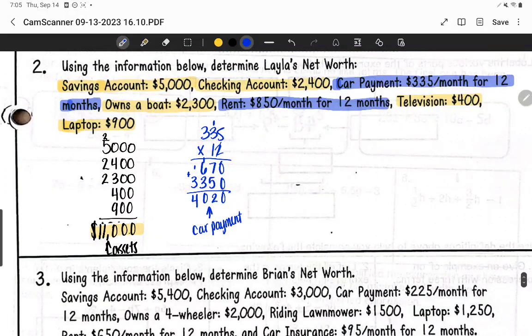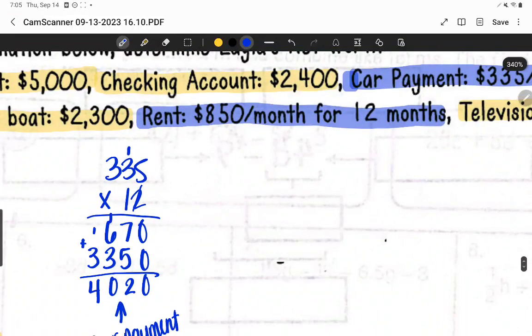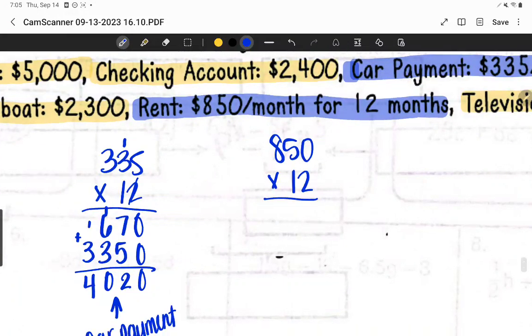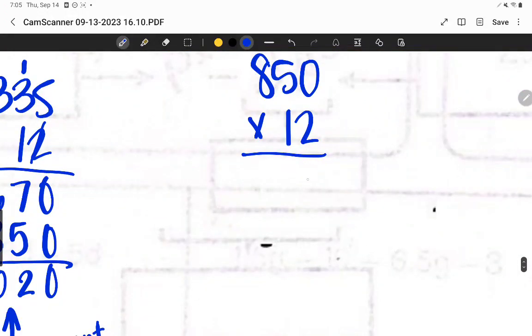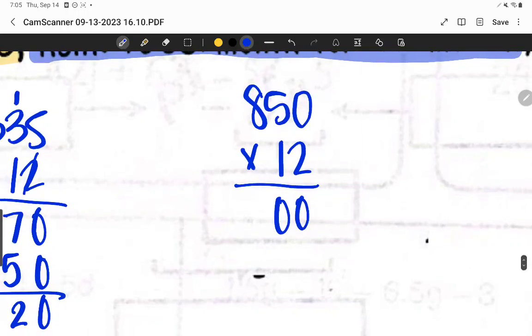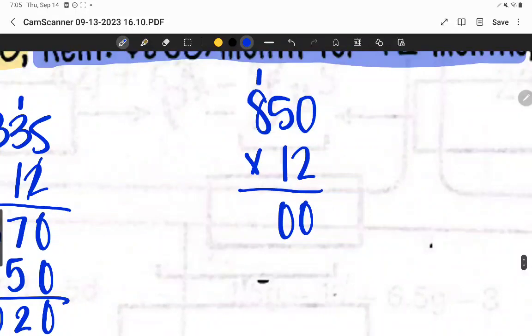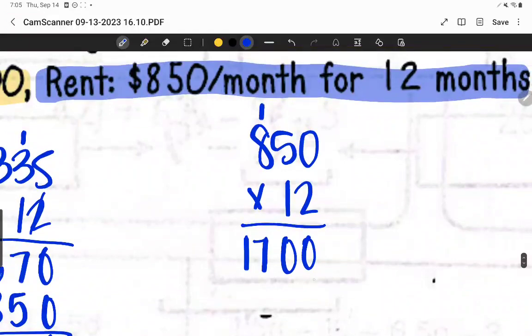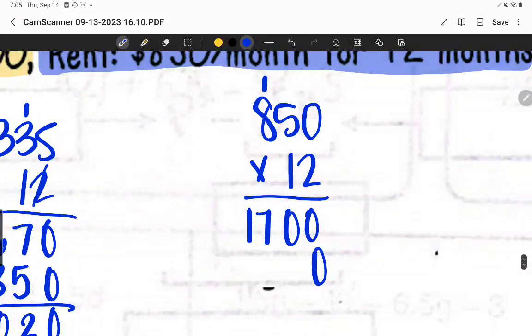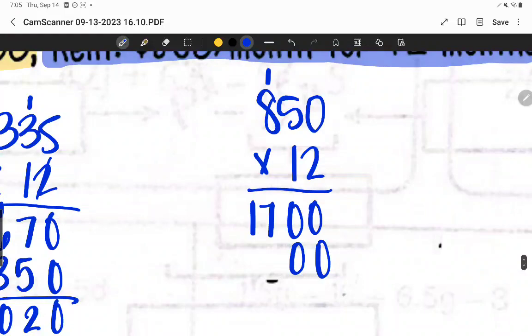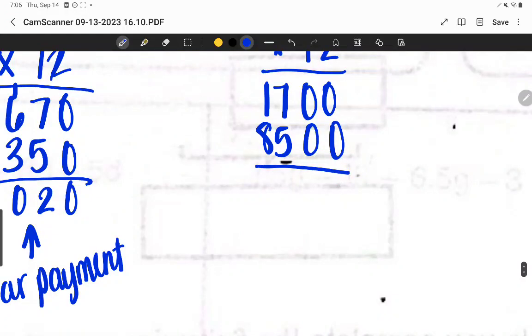Alright, next we have rent, which is $850 a month for 12 months. So, once again, we're going to have to multiply 850 times 12. We have 2 times 0, which is 0. 2 times 5, which is 10, carry the 1. 2 times 8, which is 16, plus 1 is 17. We're on our second row, so we add a 0. 1 times 0 is 0. 1 times 5 is 5. And 1 times 8 is 8. We're going to add this, and that gives us this value.